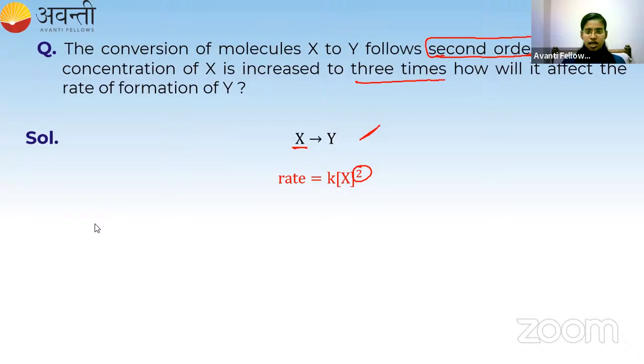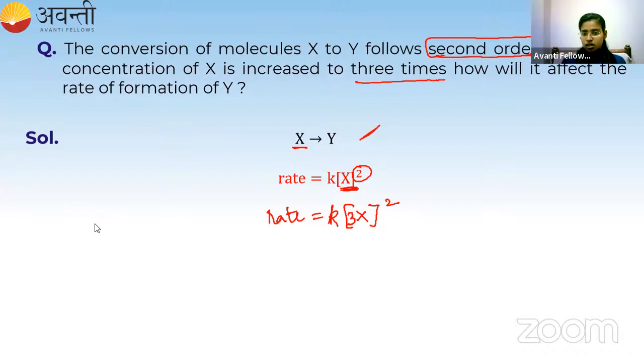Now, the question says the concentration of X is increased to 3 times. So I am increasing the concentration of X by 3, and the remaining things are written as such. Now, this is the condition. If this is the condition, how will it affect the formation of Y?